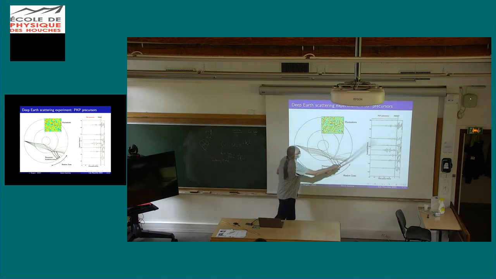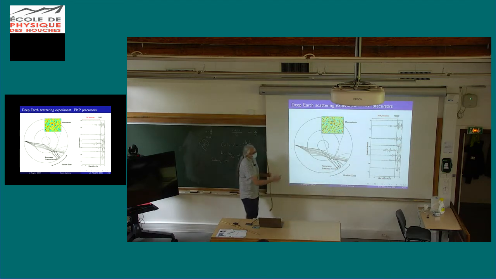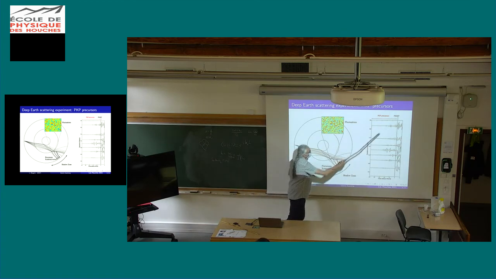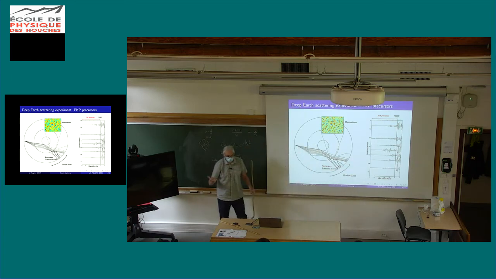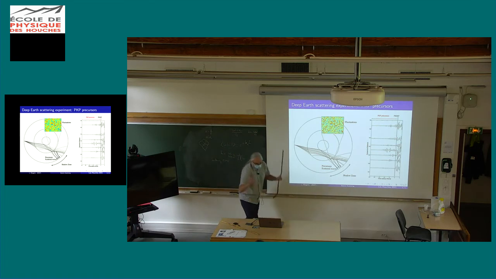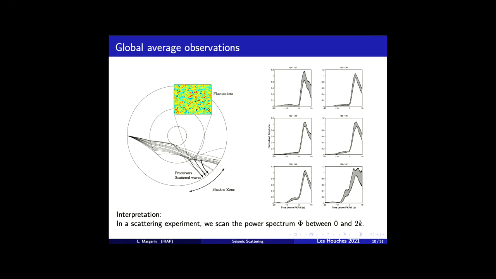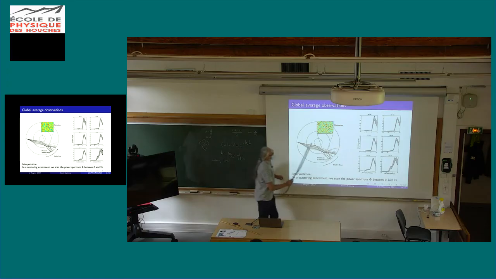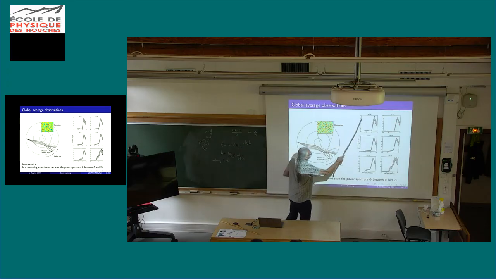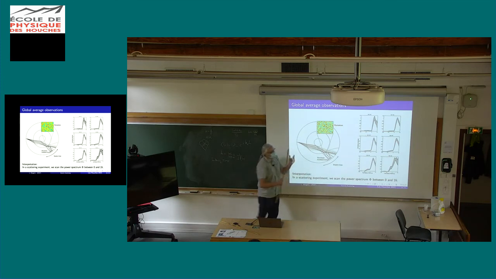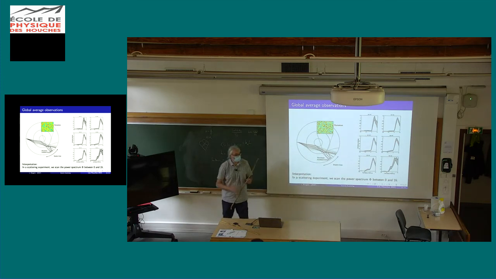Now, if we take many observations, it's a bit complicated. There are large amplitudes here, small amplitudes here. Here the transition between the precursor and the DF is not really clear. But when you do an ensemble average, ensemble in the sense of averaging over paths, you get something much clearer. Here I represent the envelopes of the amplitude of the signal.